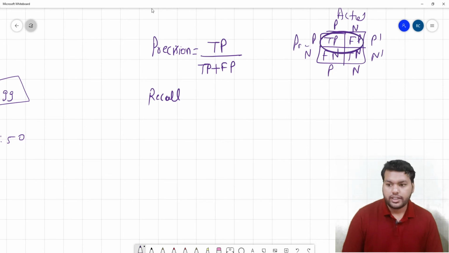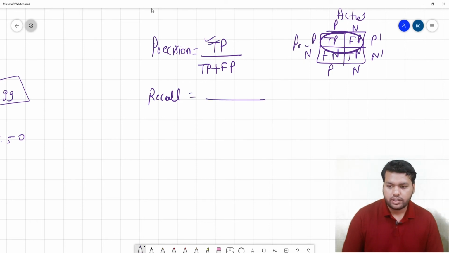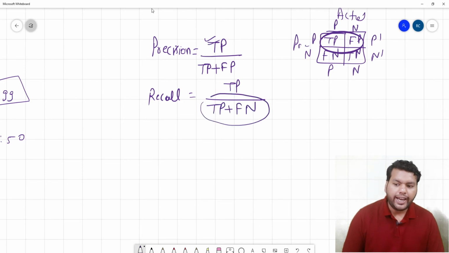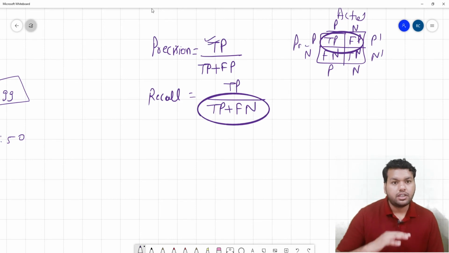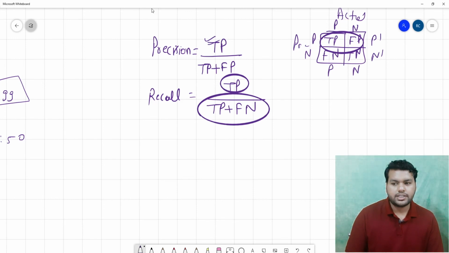That means, out of the total number of points you predicted positive, how many are true positive. And recall is TP divided by TP plus FN. Of the actual positive points you have, how many are true positive. So we can also say precision is the fraction of relevant instances among the retrieved instances, whereas recall is the fraction of the relevant instances that were actually retrieved. This is a very simple definition.